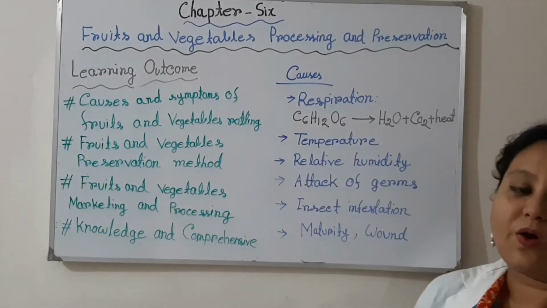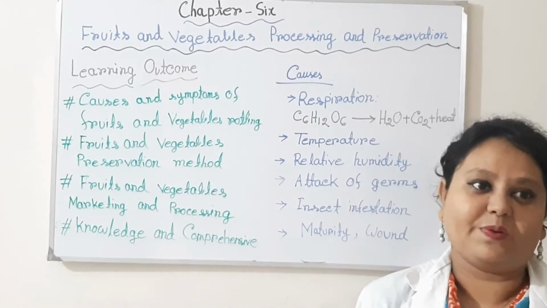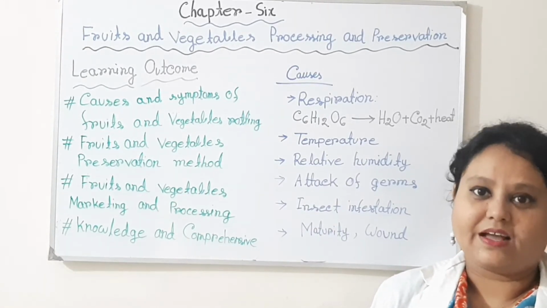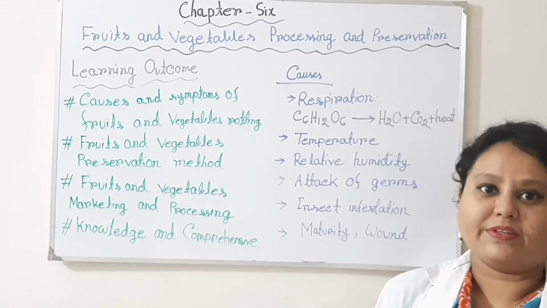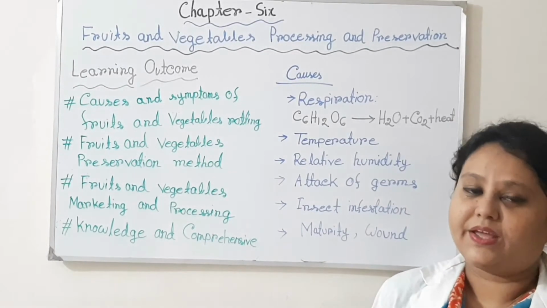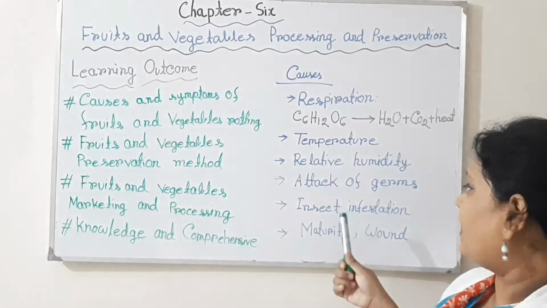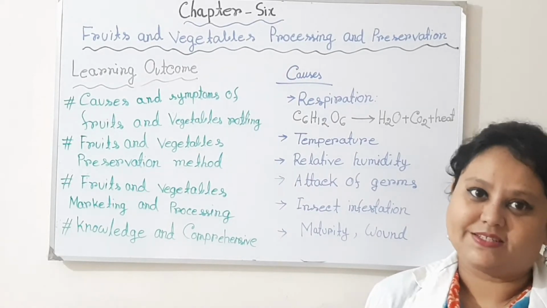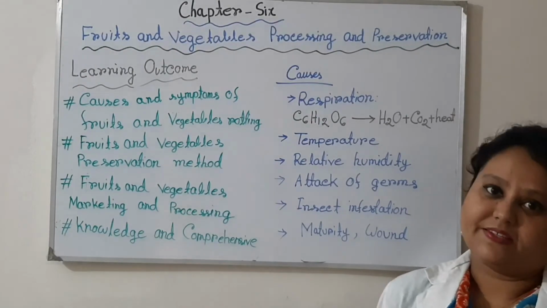Then the attack of germs. Different types of germs are present in our environment and also on the fruits and vegetables, like different types of bacteria, viruses, and nematodes. They need food for their reproduction, and when the fruits and vegetables are kept in a place, they create wounds in this food, and due to the attack of these germs, the fruits and vegetables start rotting.